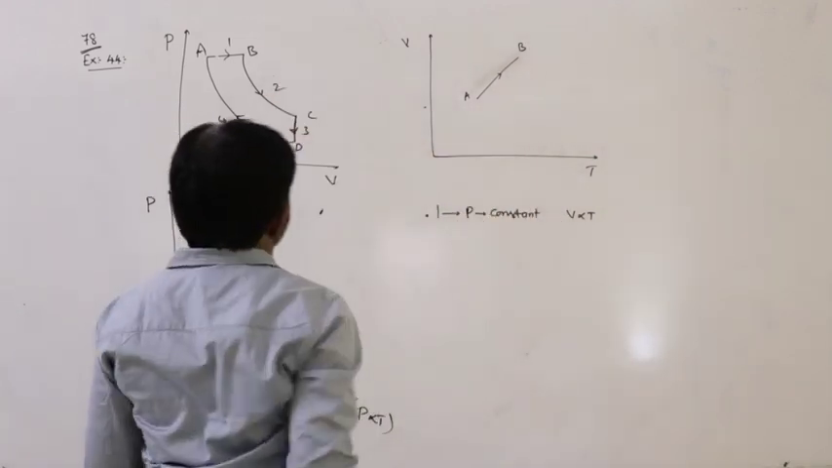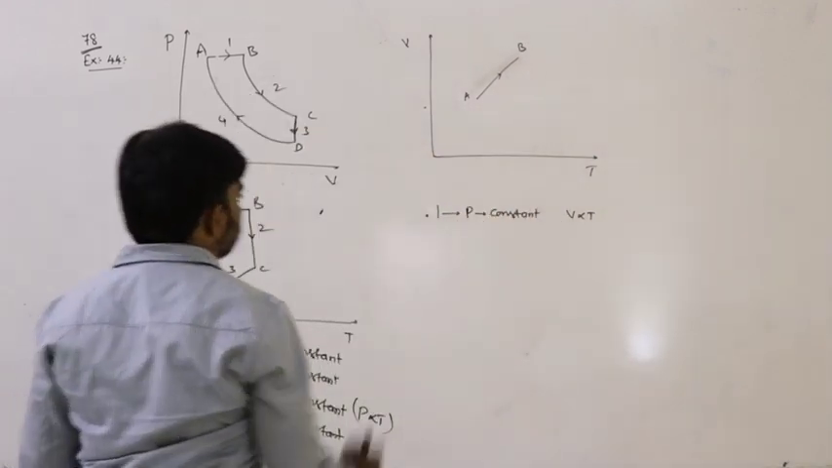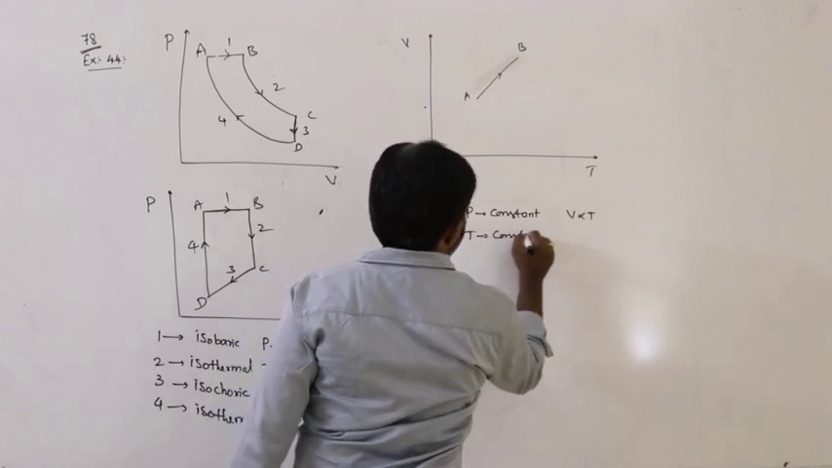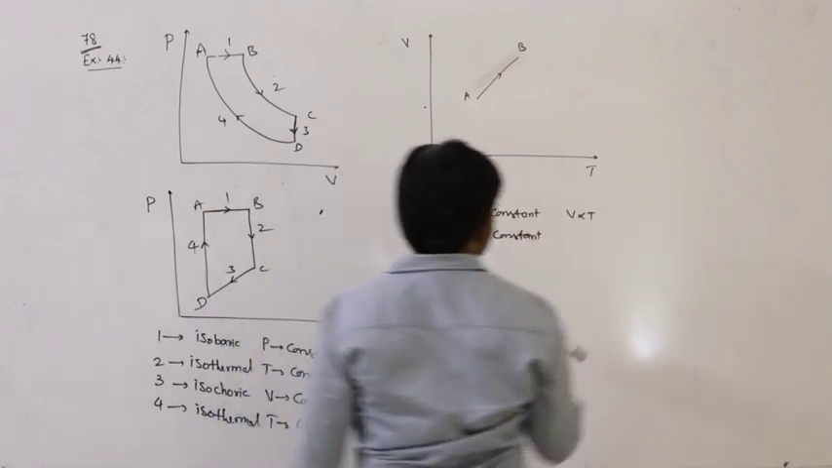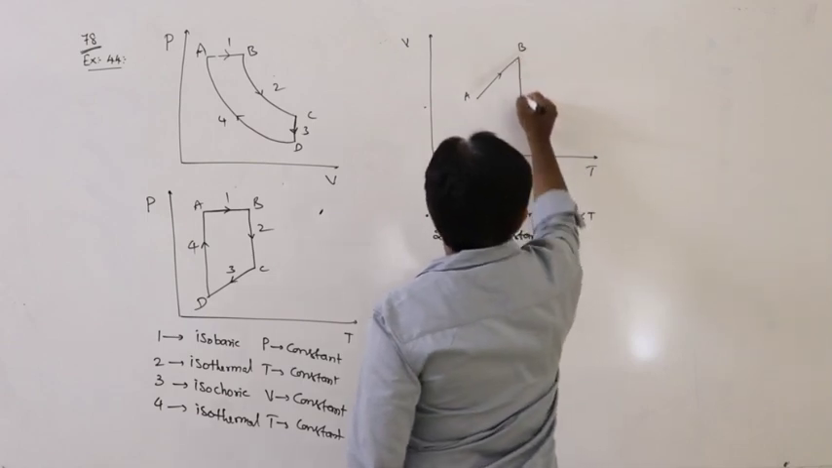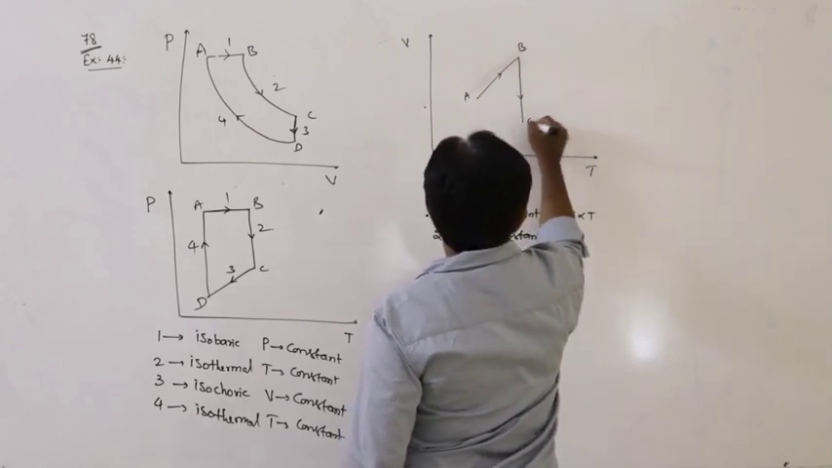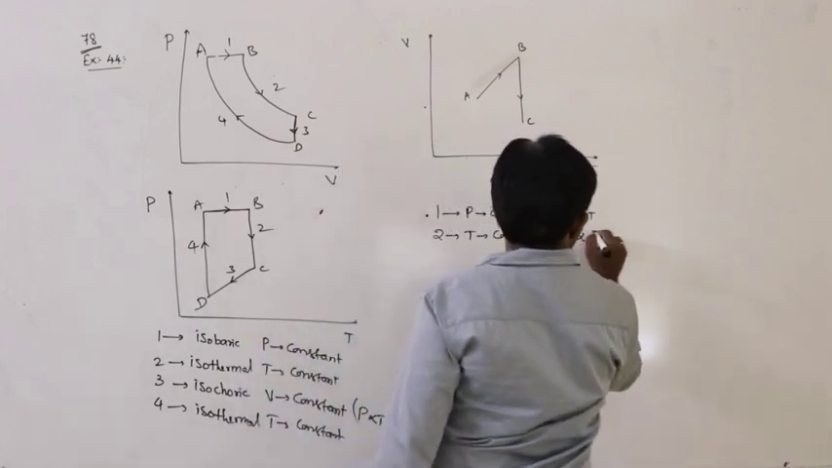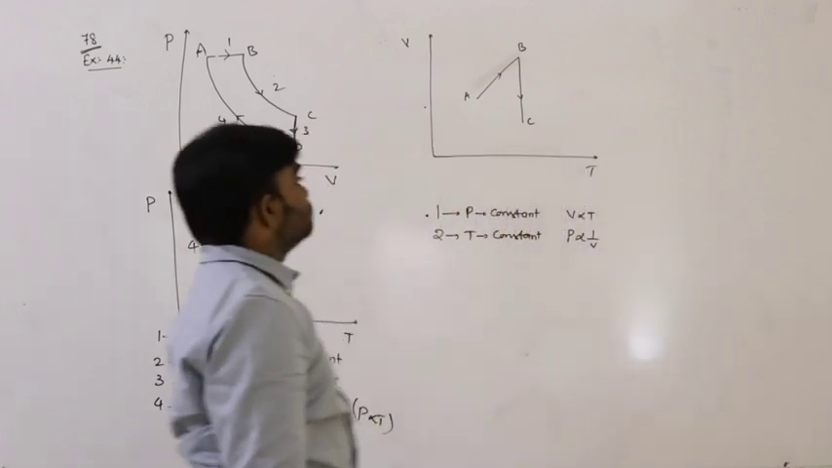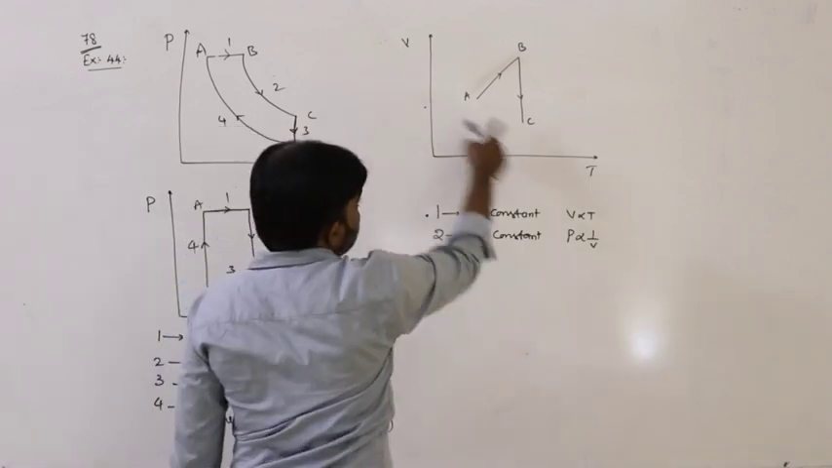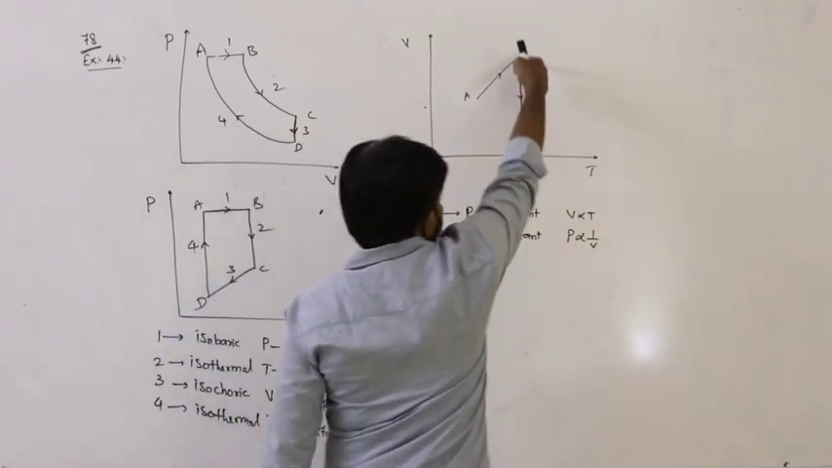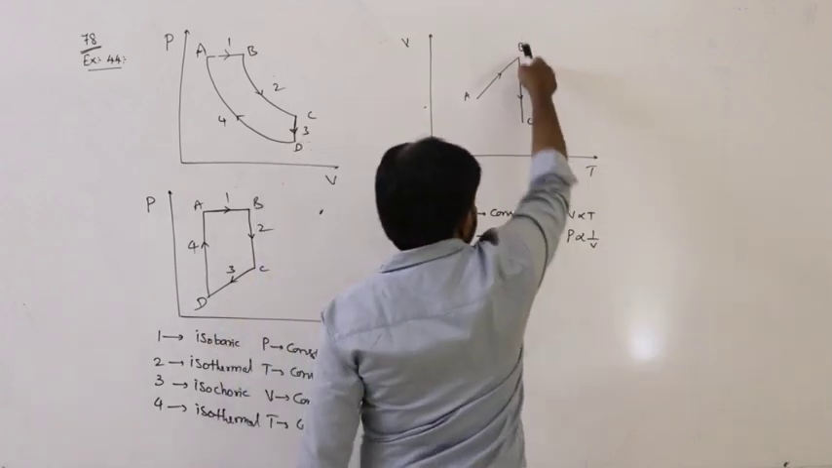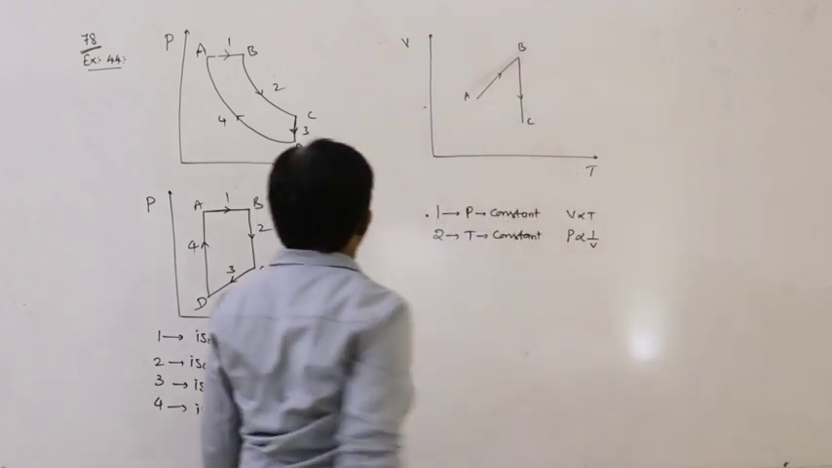Next, the second graph. What is the second graph? Temperature remains constant. Temperature remains constant means the shape of the graph is like this, BC. So pressure is inversely proportional to volume. But we are representing the volume-temperature graph, so temperature remains constant. No need of pressure here. So temperature constant, that's why the straight line is parallel to the volume axis.